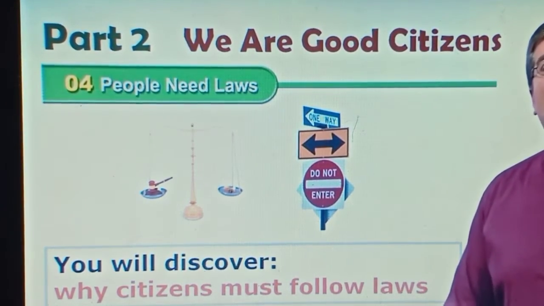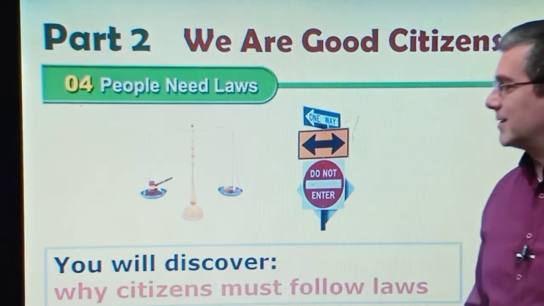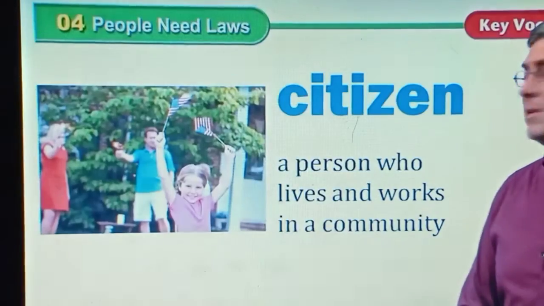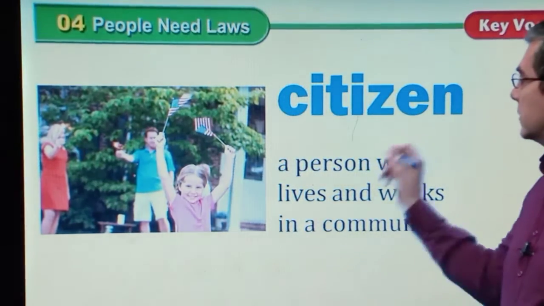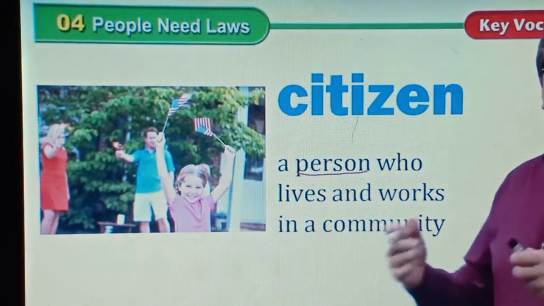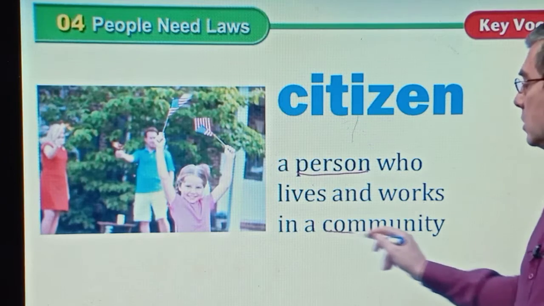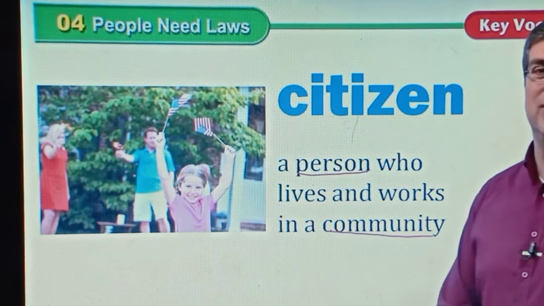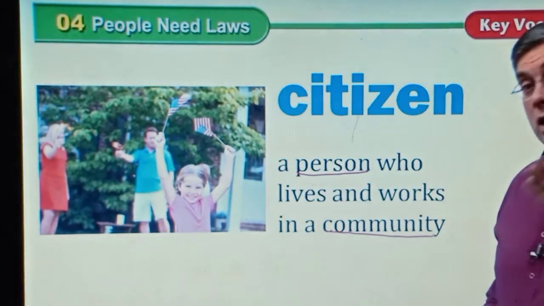What should they do? Follow the laws. We talk about citizens. What exactly do we mean by citizens? A citizen is a person. A person is a human being who lives and works in a community. We talked about community before. A person who lives and works in a community.